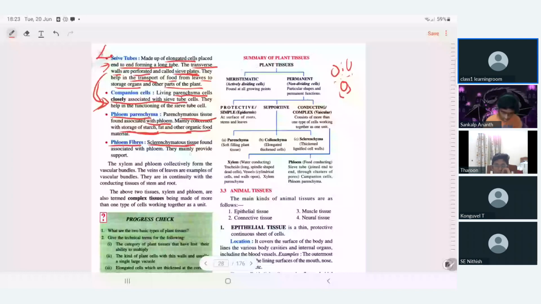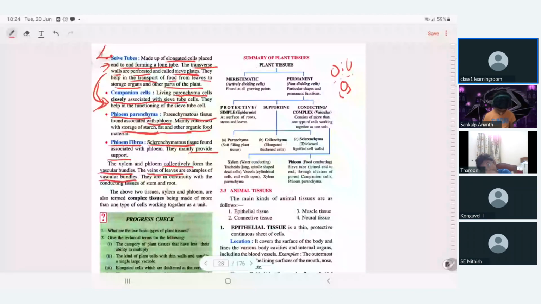Xylem and phloem, both tissues together are collectively called what? Vascular bundles. The veins of the leaves are an example of what? In a leaf you can see veins, right? They are called vascular bundles.